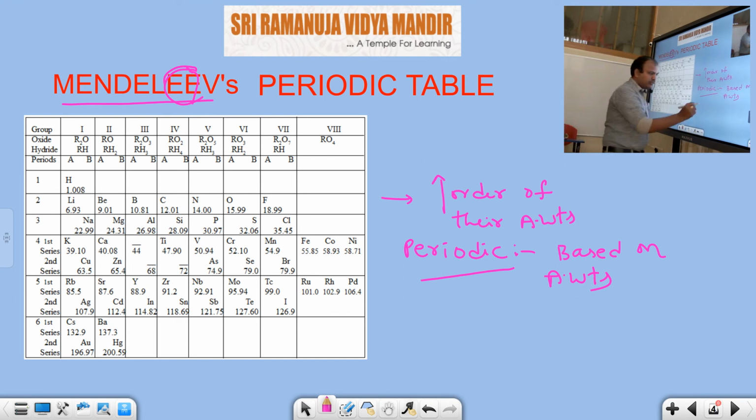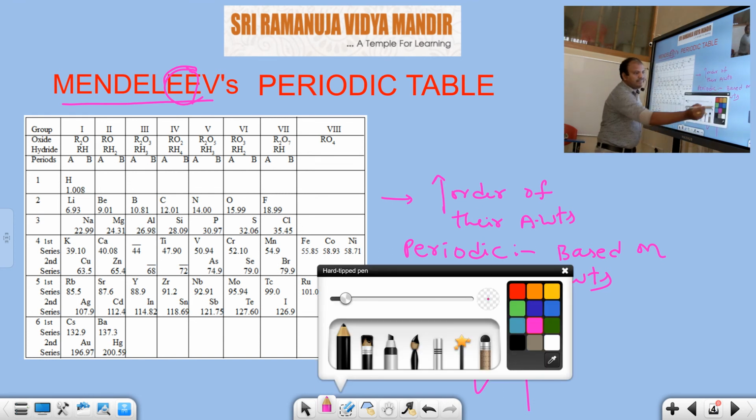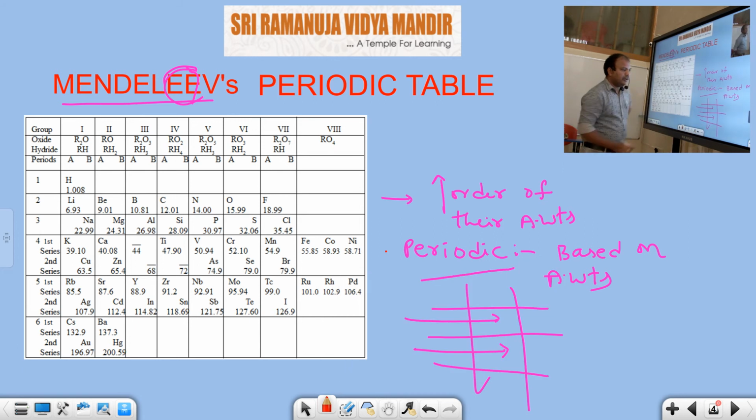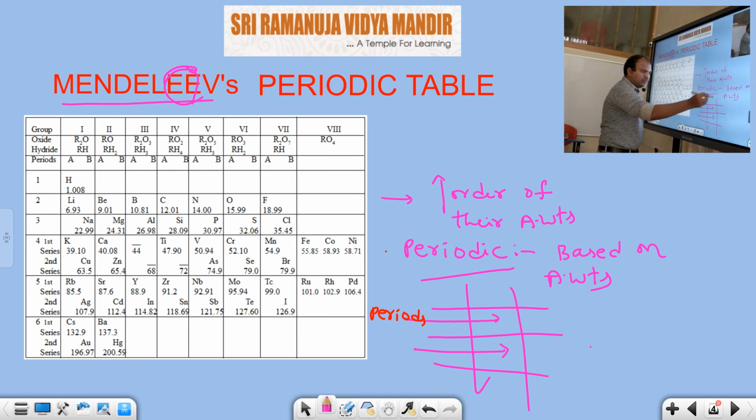Actually, in this table you should observe that there are horizontal rows. These horizontal rows are called periods. In the same manner, the vertical columns are there. This is a vertical column, this is also a vertical column, and if you take the extension, that is also a vertical column. These are considered as groups.